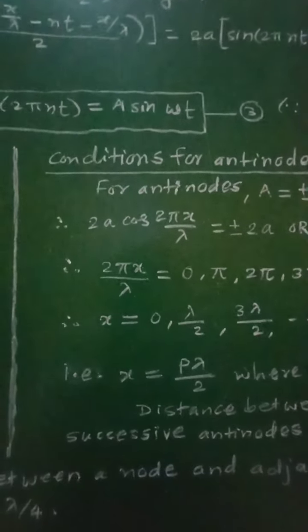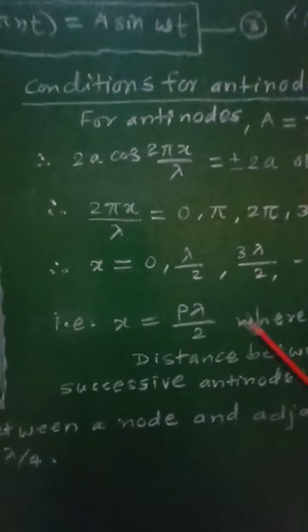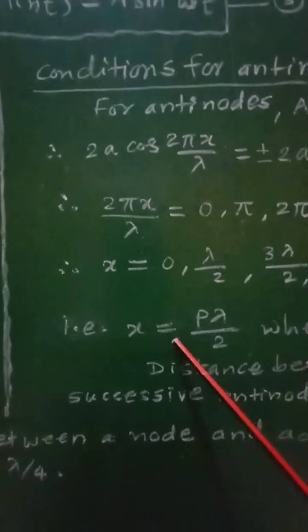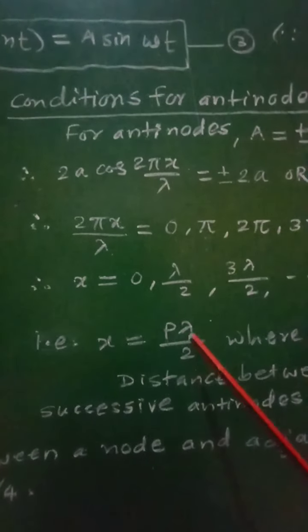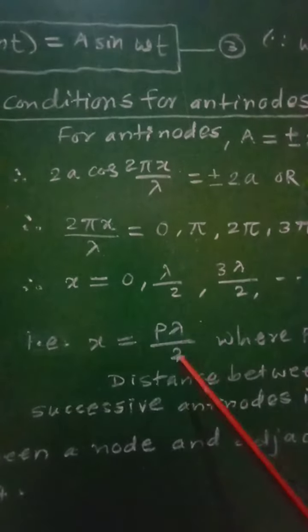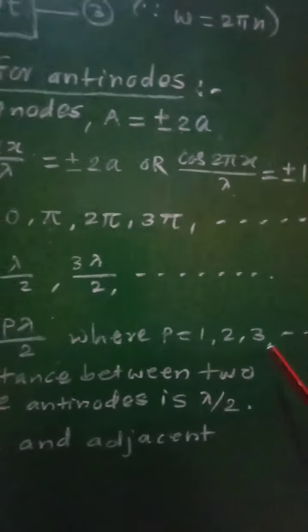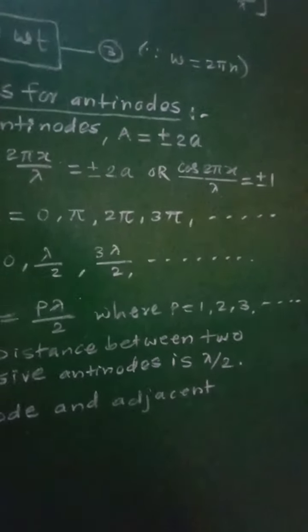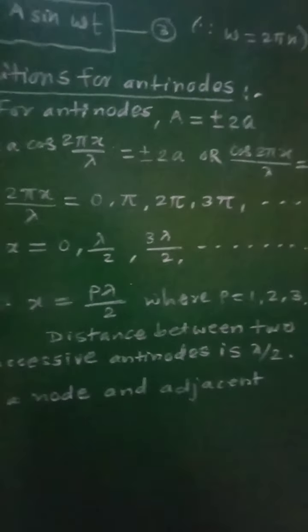In general, we can write x equal to pλ/2, where p takes values 1, 2, 3 and so on. This is the condition for formation of antinodes.